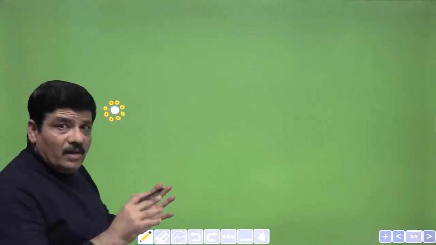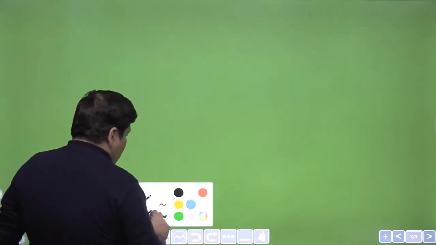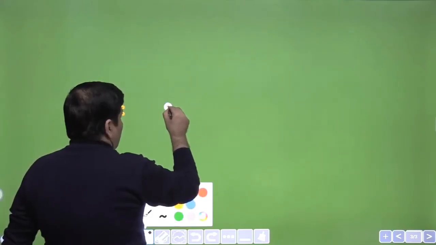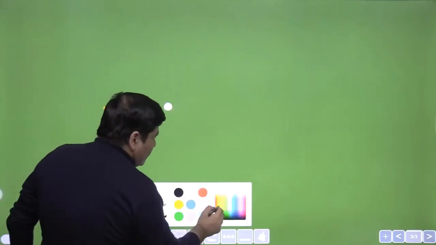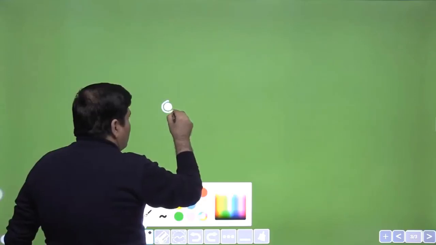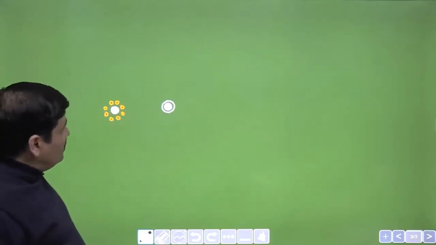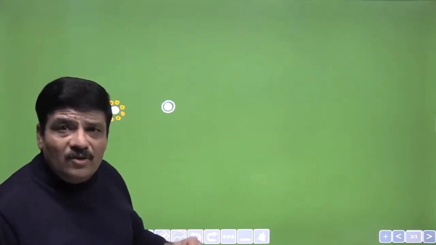This primary follicle, remember, under the influence of FSH and LH, will undergo some change and get converted into what is called a secondary follicle. The primary oocyte will be surrounded by a glycoprotein layer, and this layer is called the zona pellucida.